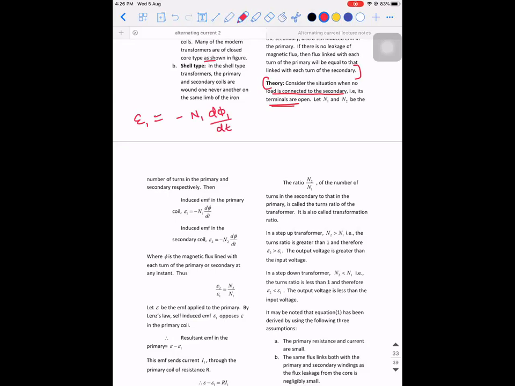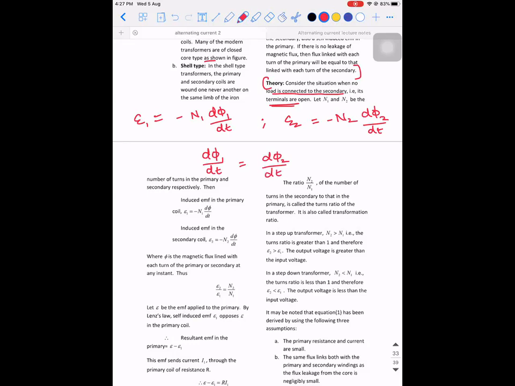This is a known fact. What will be the EMF induced in the second coil? Minus N2 into d phi 2 by dt. But what are we theoretically saying? That when you use a soft iron core, the flux that is linked with the first coil is equal to the flux that is linked with the second coil. So from that, can I write d phi 1 divided by dt is equal to d phi 2 divided by dt?